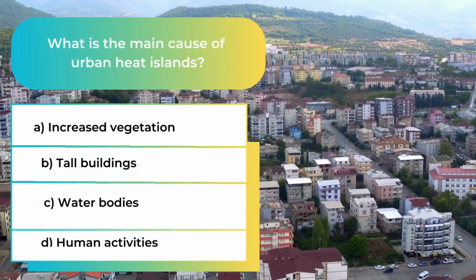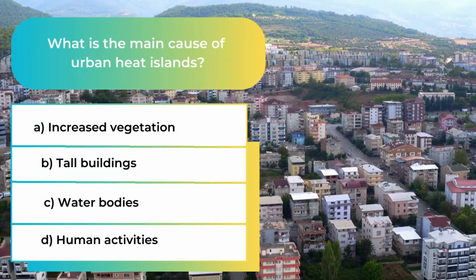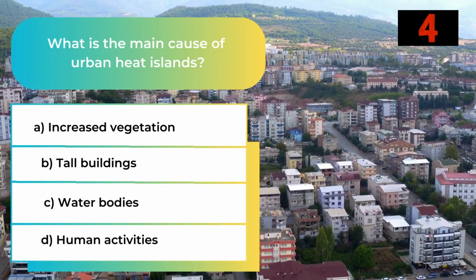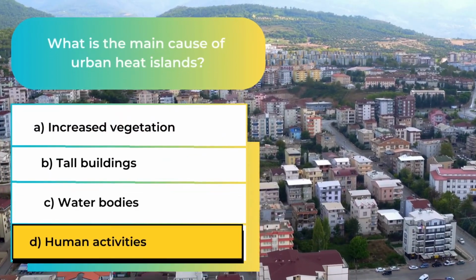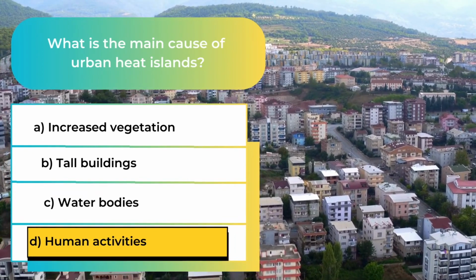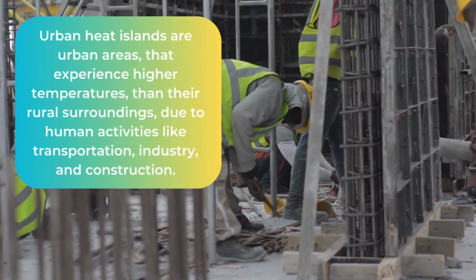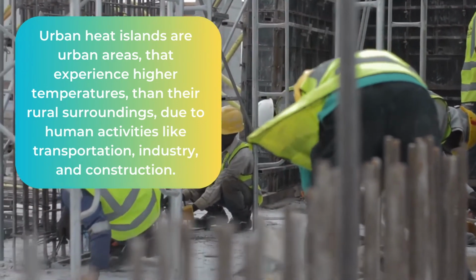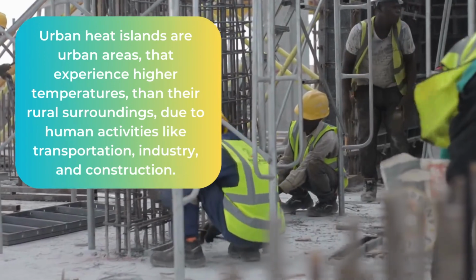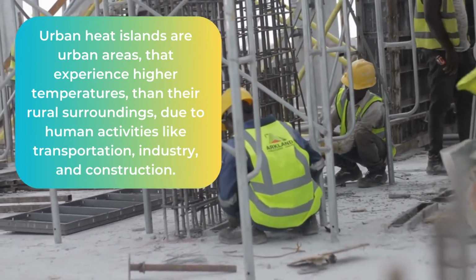What is the main cause of urban heat islands? The answer is D. Human activities. Urban heat islands are urban areas that experience higher temperatures than their rural surroundings due to human activities like transportation, industry, and construction.